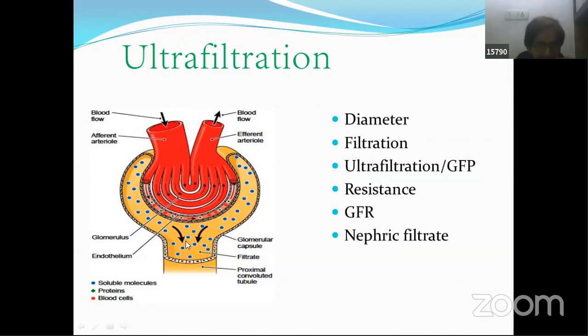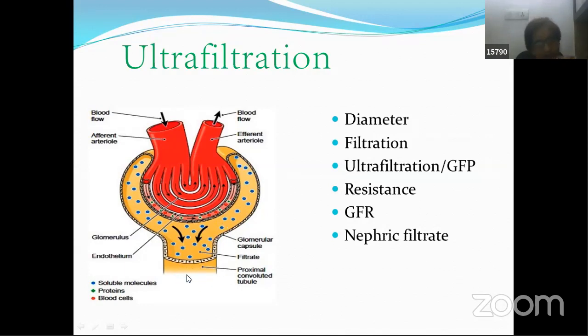Now, what does this nephric filtrate first of all consist of? Let us try to understand the constituents of this nephric filtrate, which is formed over here and moving. You know that this is the proximal convoluted tubule, the first part of the renal tubule. We know Bowman's capsule leads into the proximal convoluted tubule.